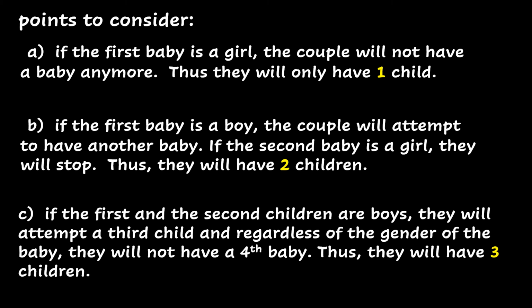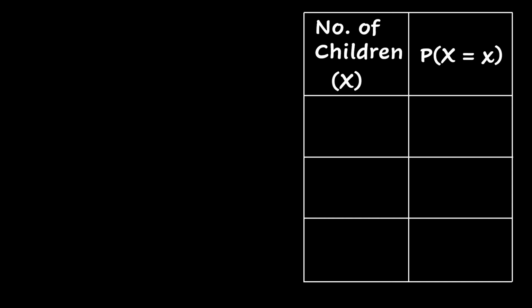For example, one case can be a boy in the first child, a boy again in the second child, another boy in the third child. But it can also be possible that they will have a boy in the first child, a boy in the second, but for the third they have a girl. We are going to consider all these three cases when we are going to have our probability model. We are now going to construct the probability model or the probability distribution for the number of children. It is possible for the couple to have only one child, 2 children, or 3. And we are going to compute the probability for each of these cases.